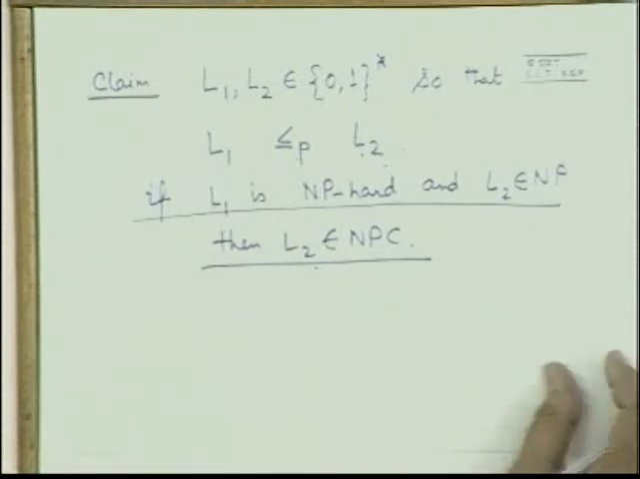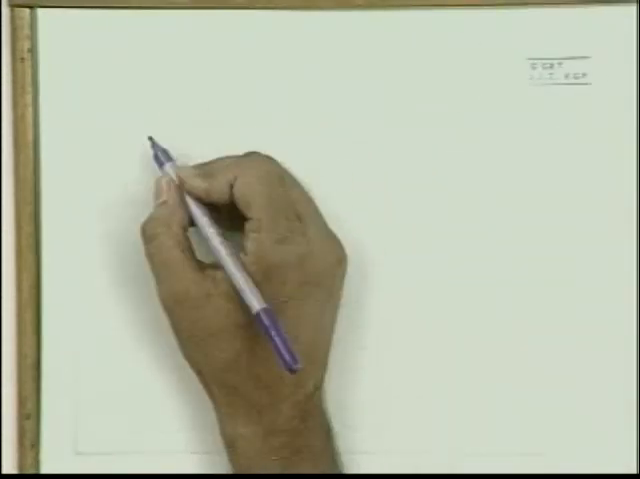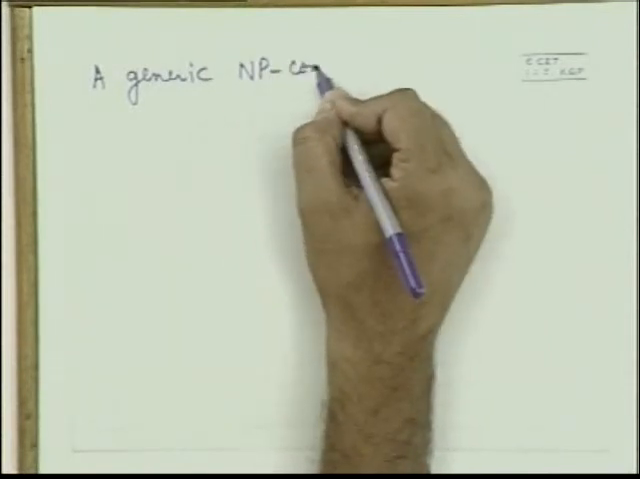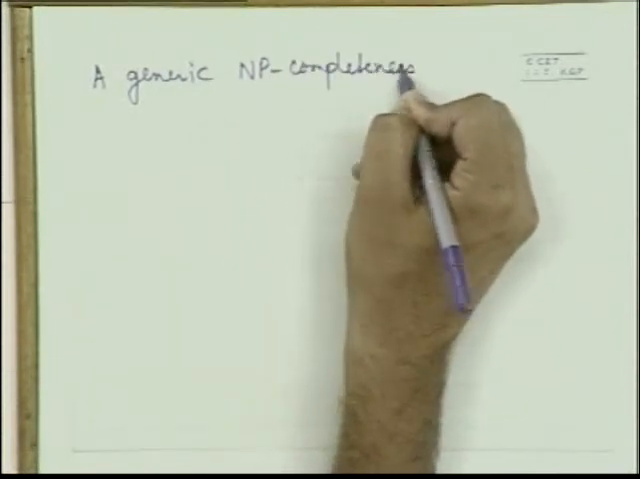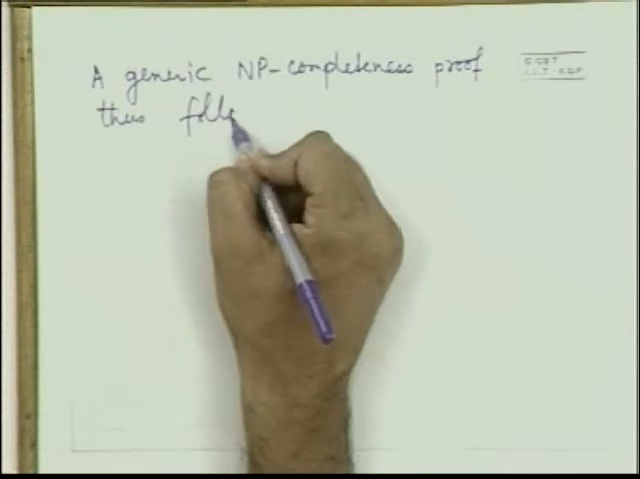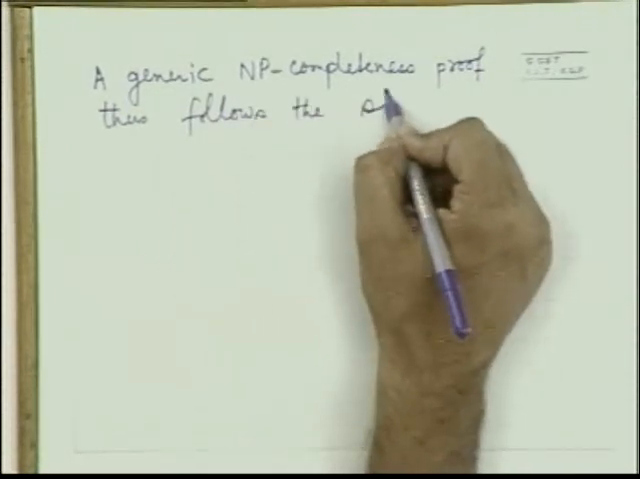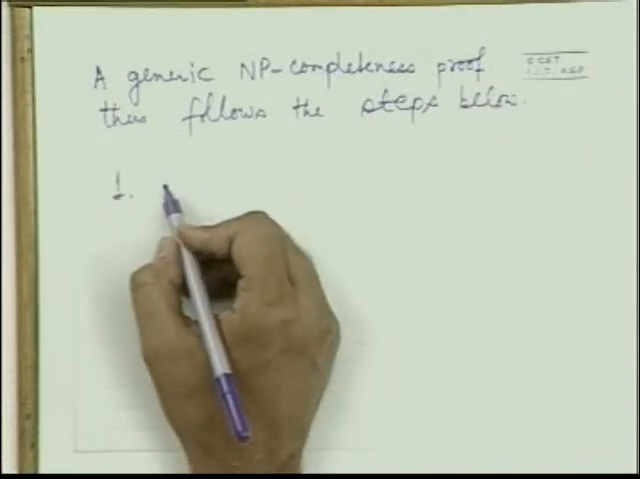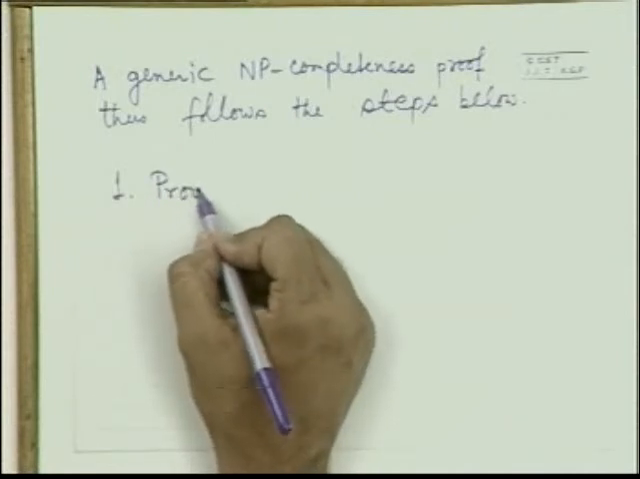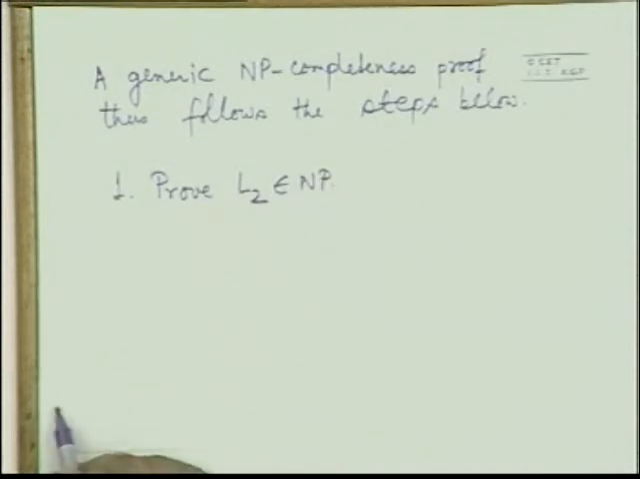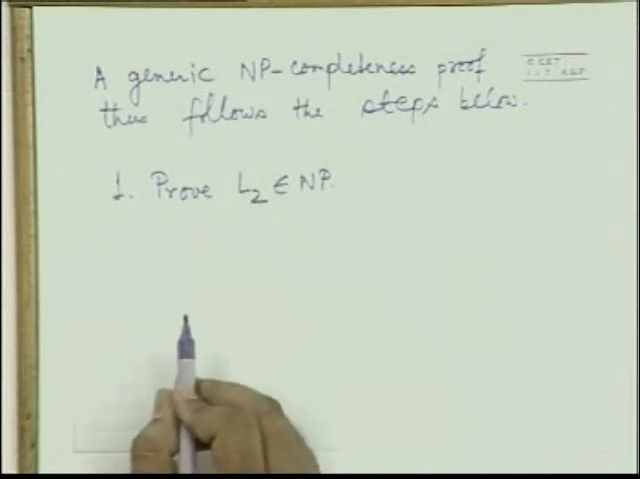Now, what are the generic steps to show something is NP complete? The generic NP completeness proof follows the steps below. What are the steps? First, you prove that the given problem L2 is in NP. That's the first step. The problem you are trying to show to be NP complete, first you prove that it belongs to NP.